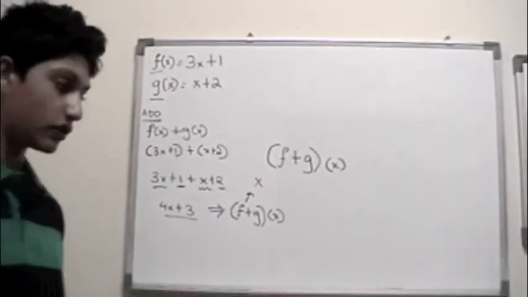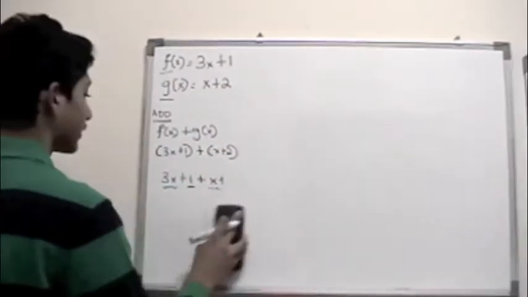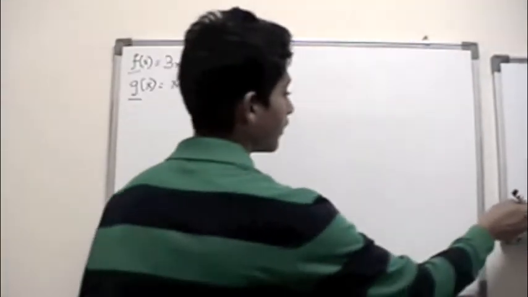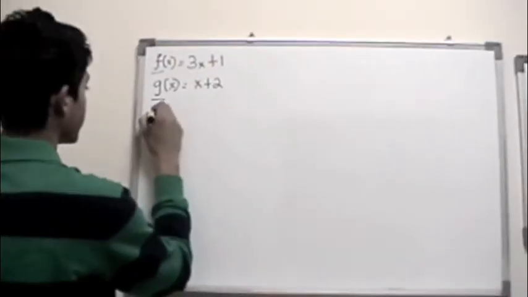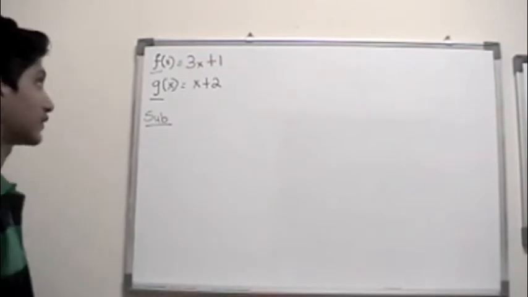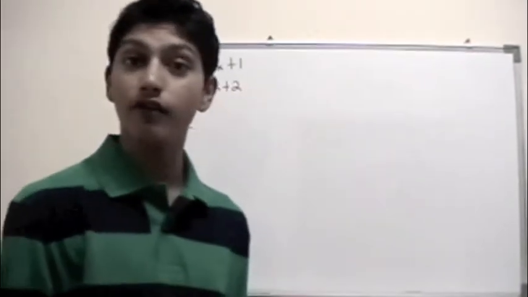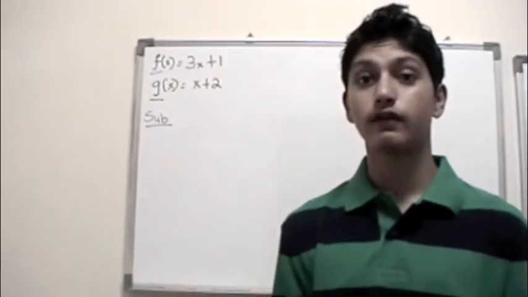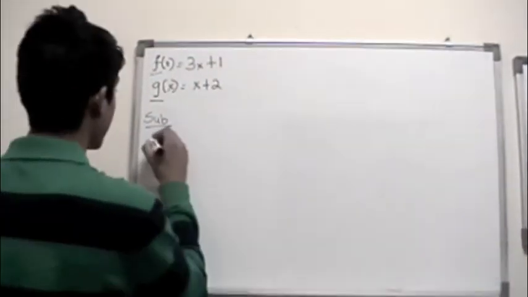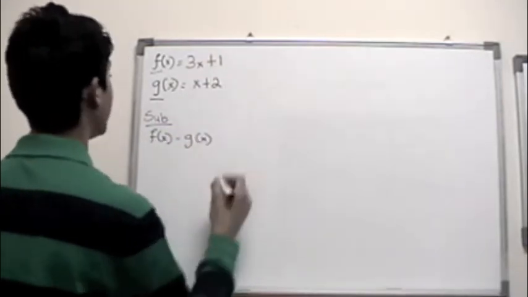So let's move on to subtraction. What if you want to subtract these two terms? Before we actually do the whole process, I want to show you how we write the notation for f of x minus g of x. The simple way to write it is basically like this: f of x minus g of x, and we would all agree on this.